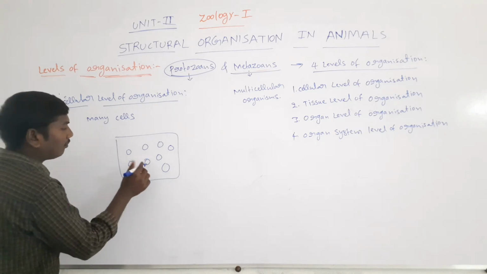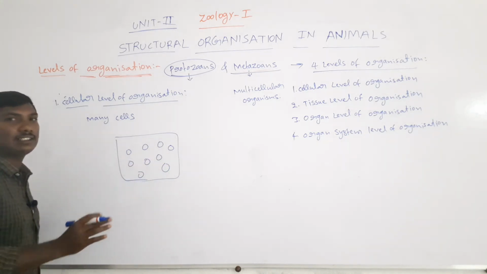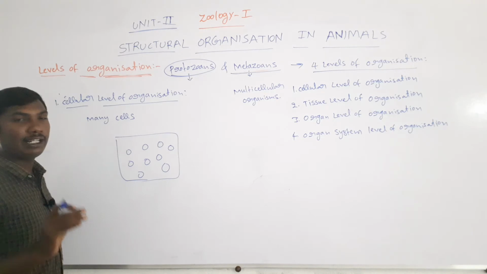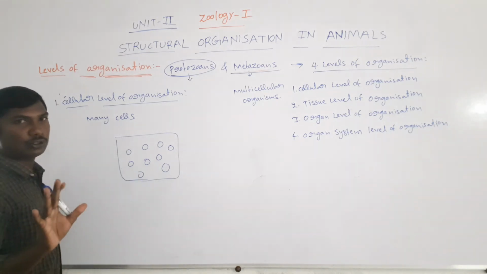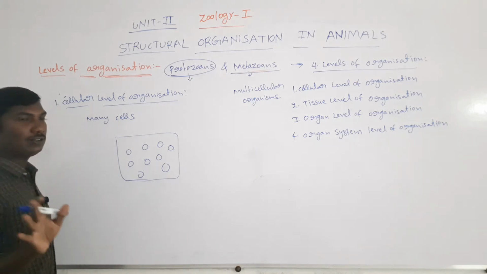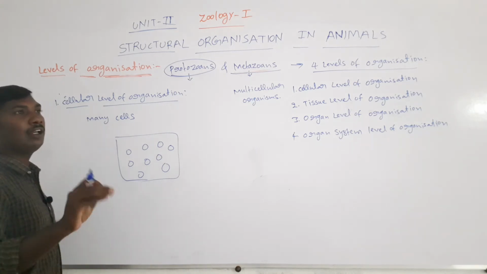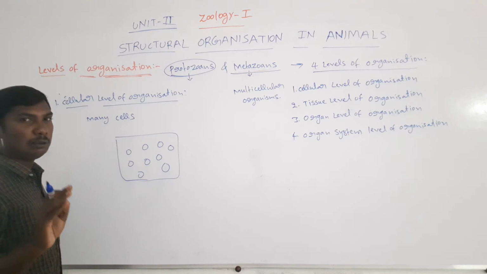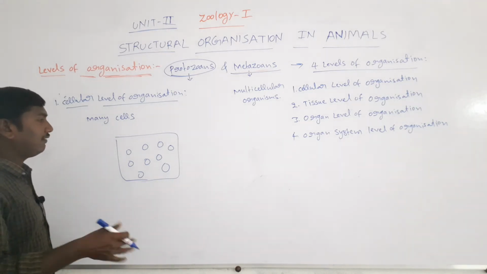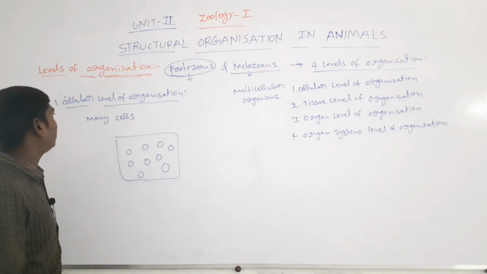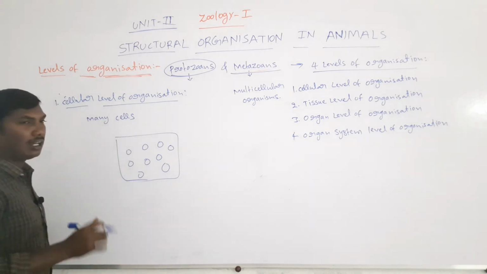They are connected as loose aggregations. One cell connects to another cell in a loose aggregation. There is no formation of tissues, only many cells, and the many cells have different functions. So these are the cellular level of organization.